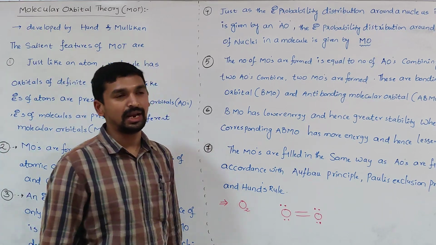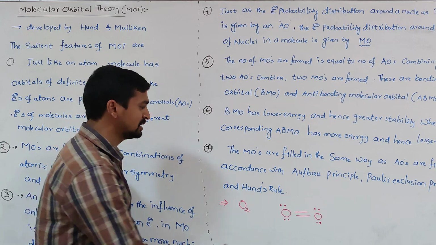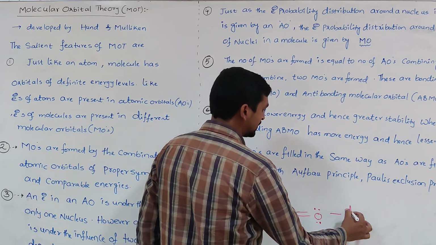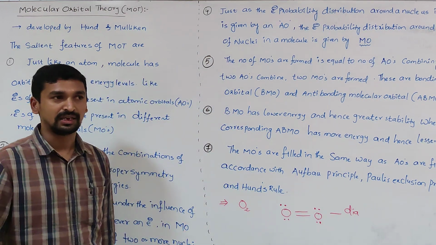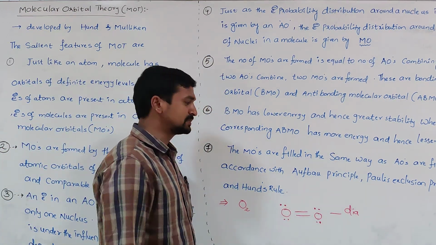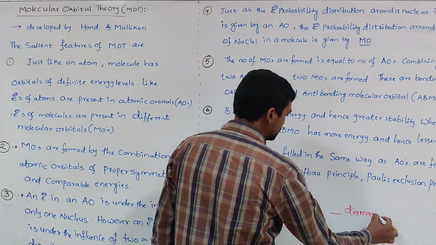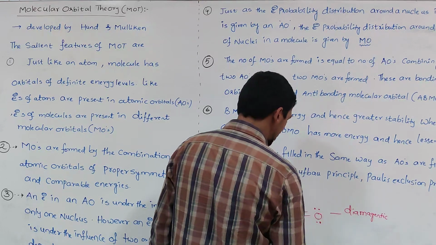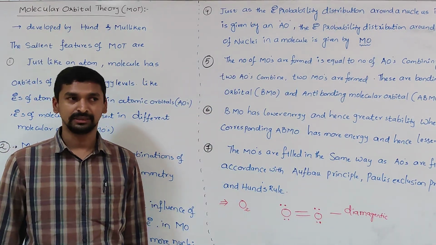Once no unpaired electron is present, we say that this oxygen molecule is diamagnetic, because whenever unpaired electrons are present, that causes paramagnetism. So according to valence bond theory, the oxygen molecule is said to be diamagnetic.